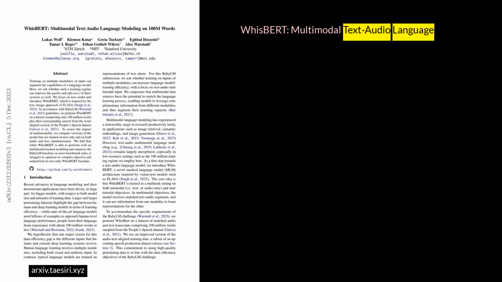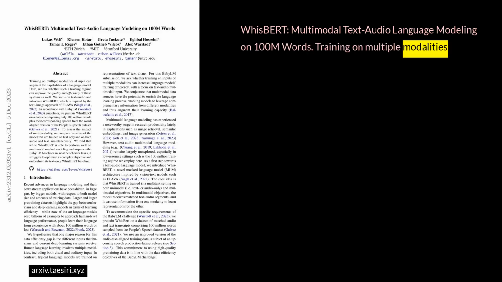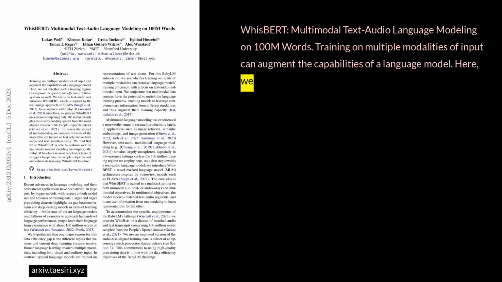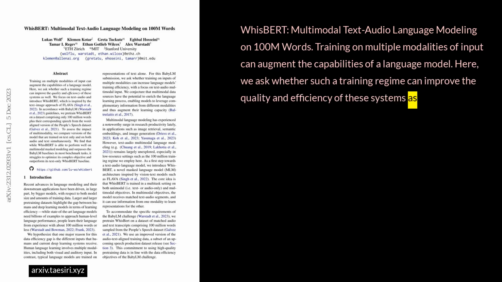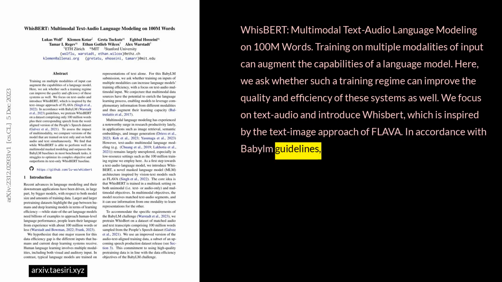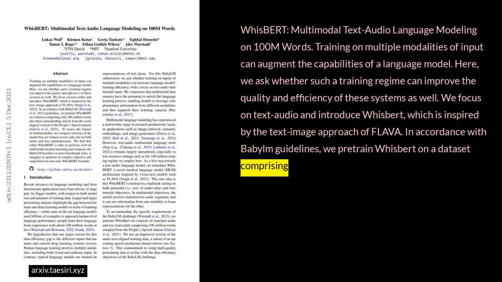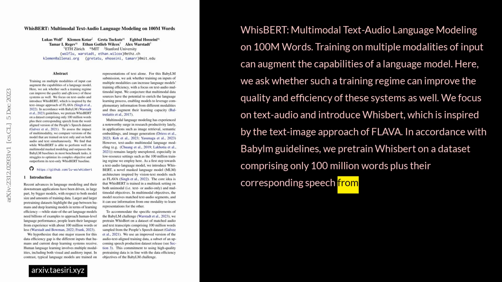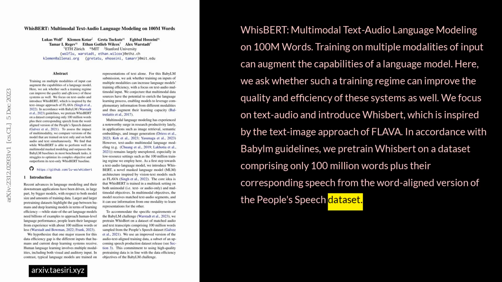WhisBERT, multimodal text-audio language modeling on 100M words. Training on multiple modalities of input can augment the capabilities of a language model. Here, we ask whether such a training regime can improve the quality and efficiency of these systems as well. We focus on text-audio and introduce WhisBERT, which is inspired by the text-image approach of FLAVA. In accordance with BabyLM guidelines, we pre-train WhisBERT on a dataset comprising only 100 million words plus their corresponding speech from the word-aligned version of the People's Speech dataset.